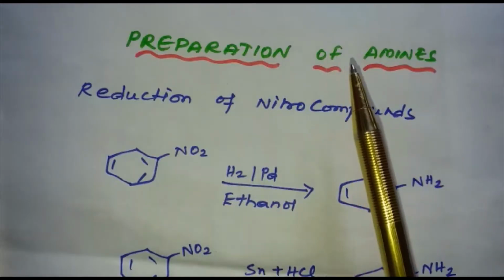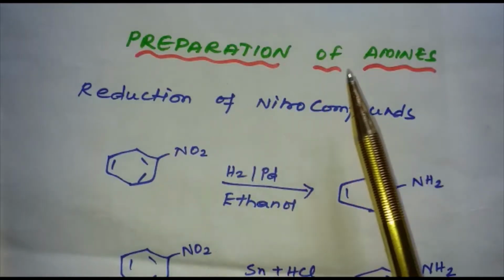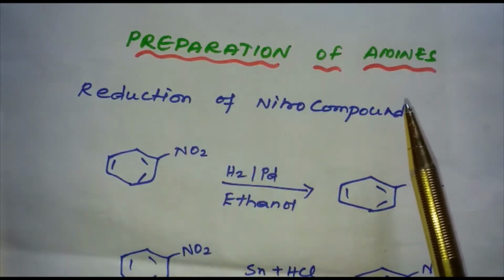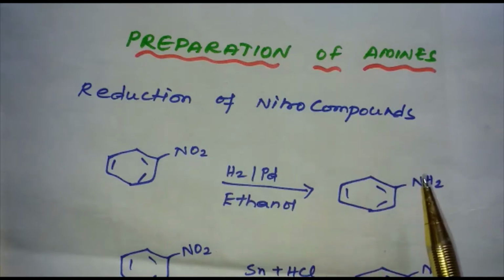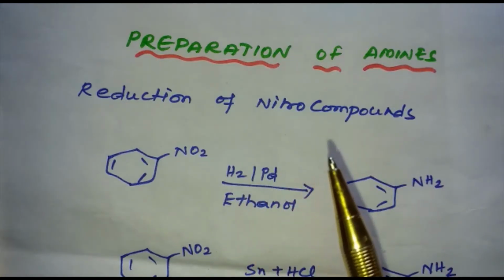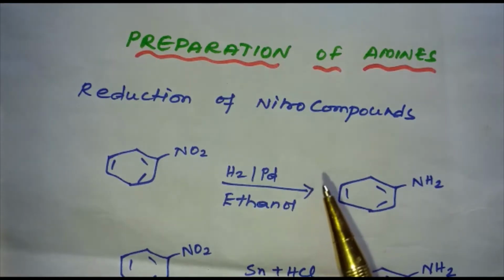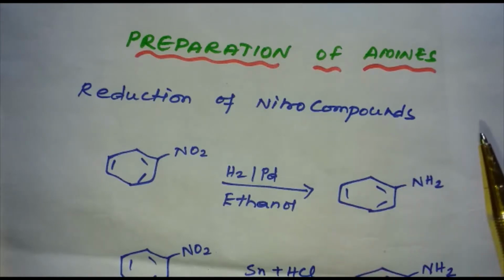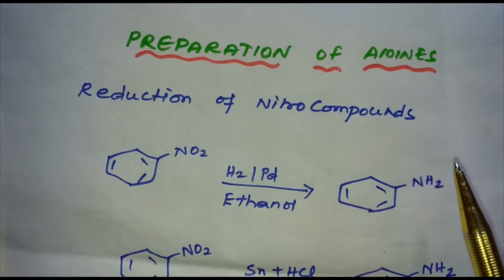In this segment, I'll be discussing a few methods of preparation of amines. First one is reduction of nitro compounds. Nitro compounds are reduced to amines by passing hydrogen gas in presence of finely divided nickel, palladium or platinum, and also by reduction with metals in acidic medium. Nitroalkanes can also be similarly reduced to the corresponding alkanamines.